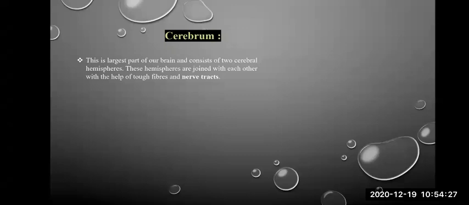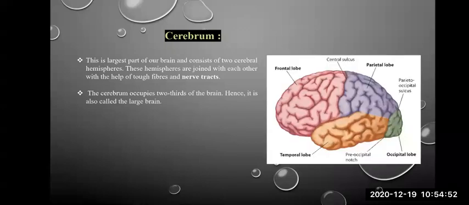These hemispheres are joined to each other with the help of tough fibers and nerve tract that is known as corpus callosum. Cerebrum occupies 2/3 of the brain. So it is the major part of our brain. Hence, it is also called large brain. This is the picture of cerebrum.